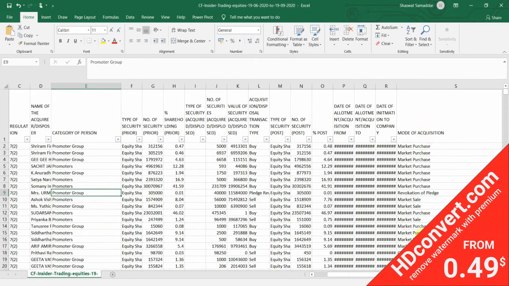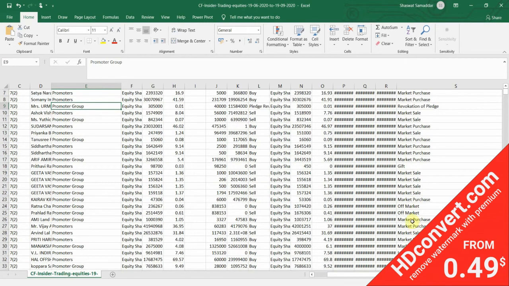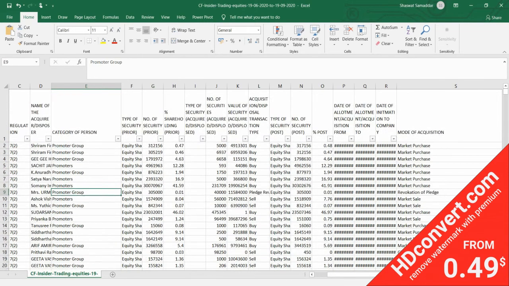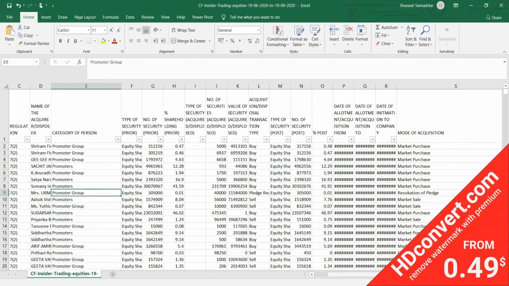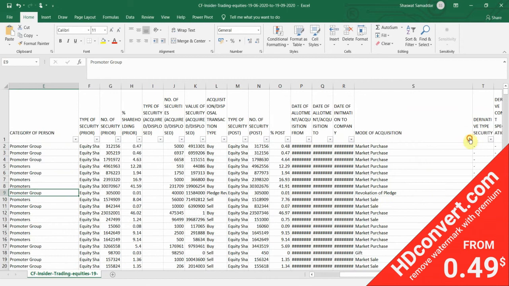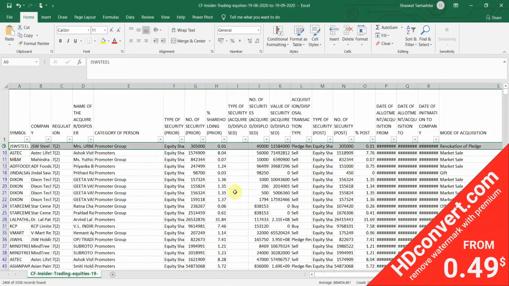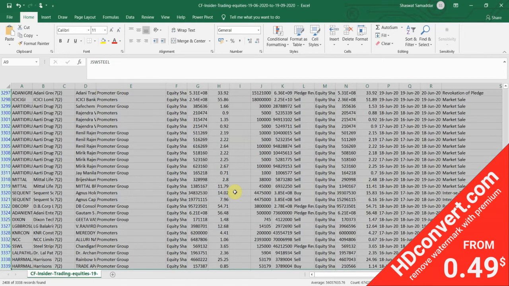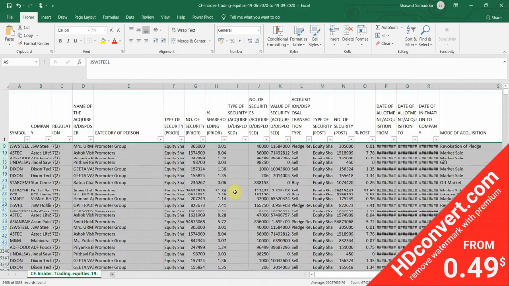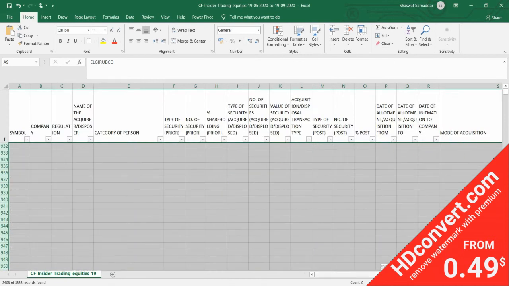As you can see, there are various options through which you can buy a share, like gift, revocation of pledge, off market, inter-se transfer, etc. But we are going to focus only on market purchase. So let me just go and delete everything except market purchase. Let's delete rows. Okay.